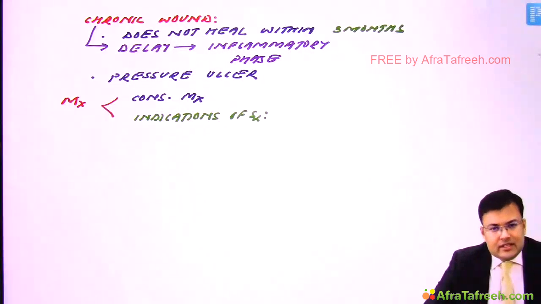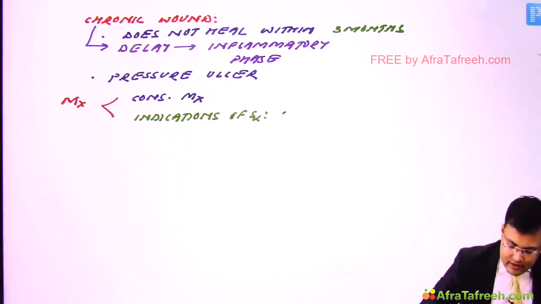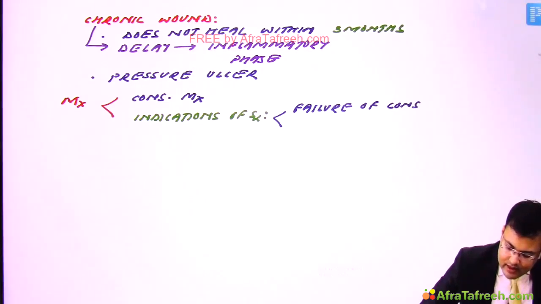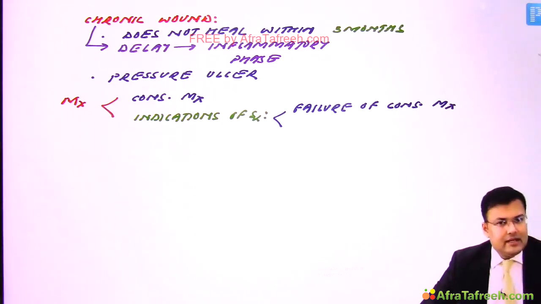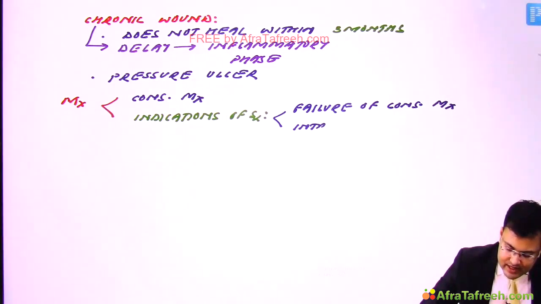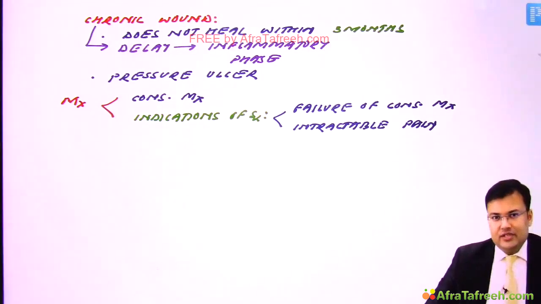So one common sense indication: if there is failure of conservative management, the wound is still not healing. And in certain cases the patient is having intractable pain. So if the patient is having intractable pain, in that case also we should go for surgical intervention.